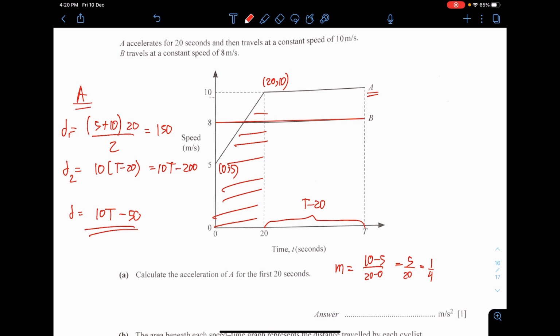But I can be sure that A actually happened to travel much further, because you see that A is actually 90 meters behind B to begin with.